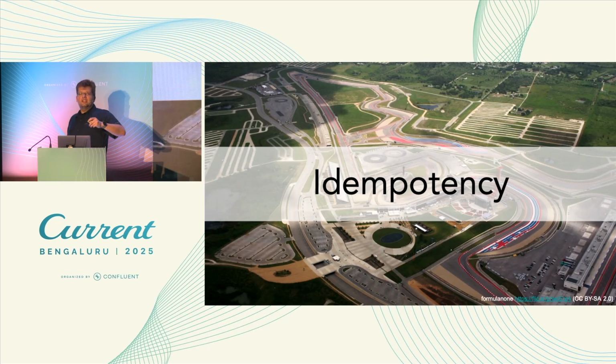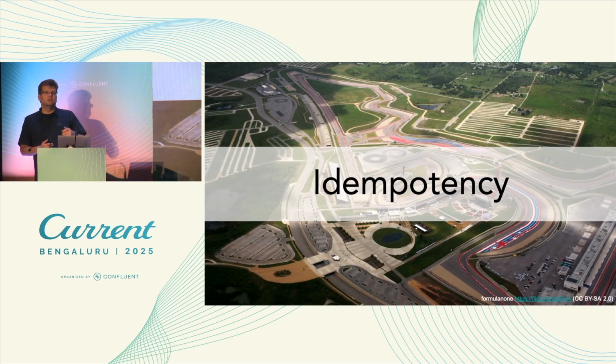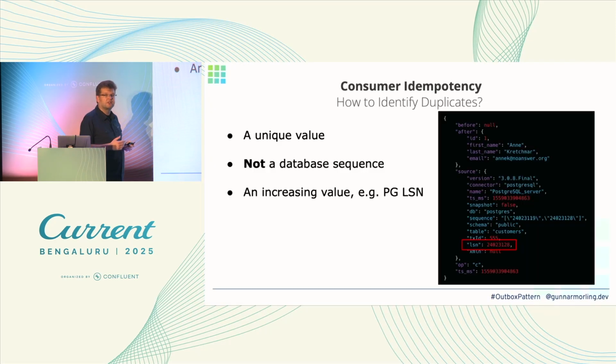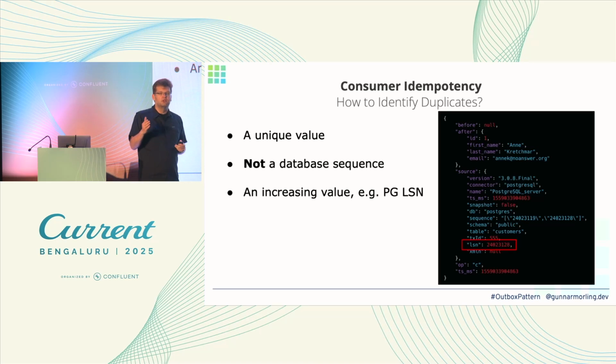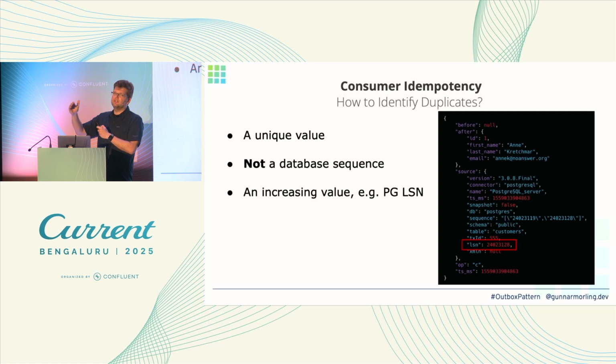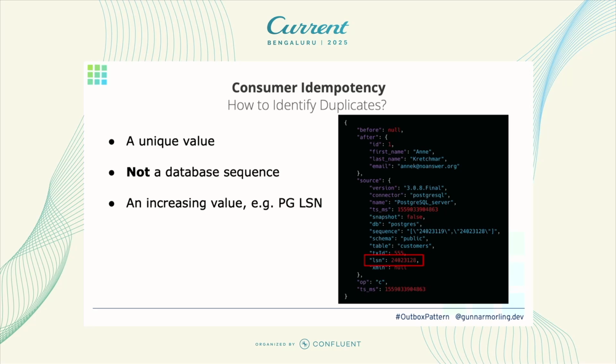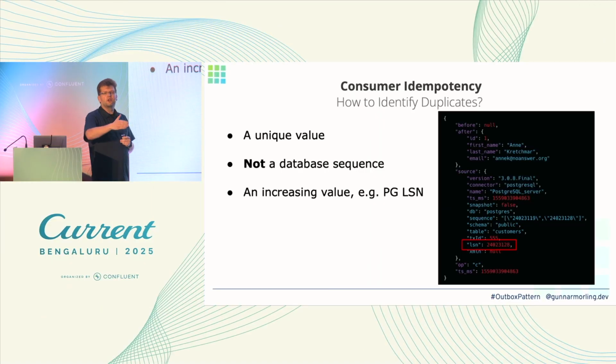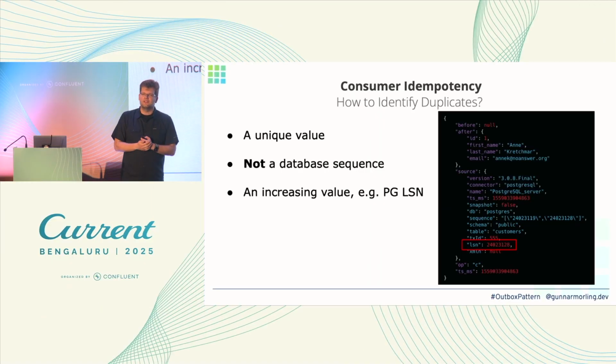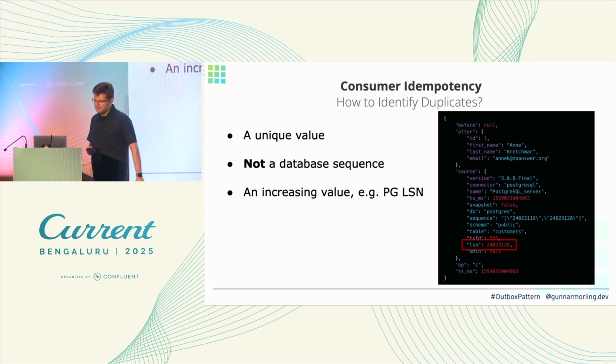Let's change gears a little bit and let's go to our consumers. There's the aspect of idempotency there. So as I mentioned, all this happens eventually consistent and also typically with at least once semantics. So this means if there's a failure, your Debezium connector crashes for whatever reason, could happen, you might receive duplicate events when the pipeline gets restarted.